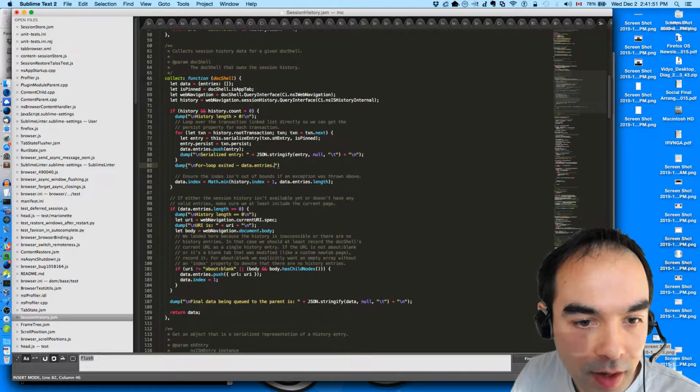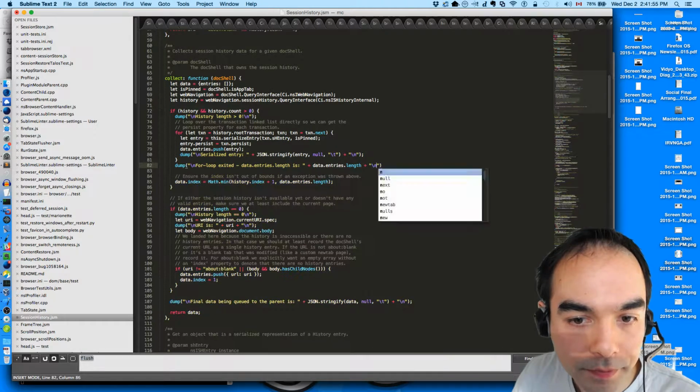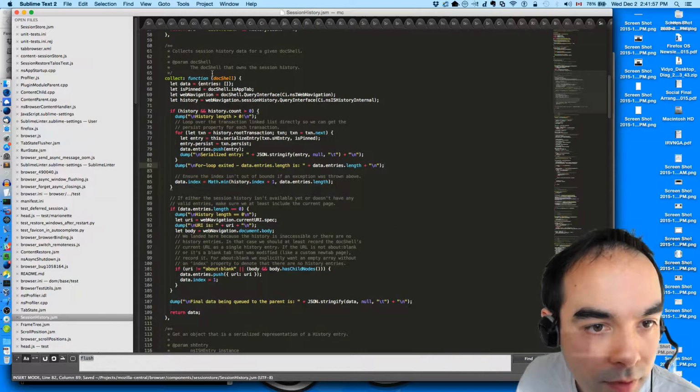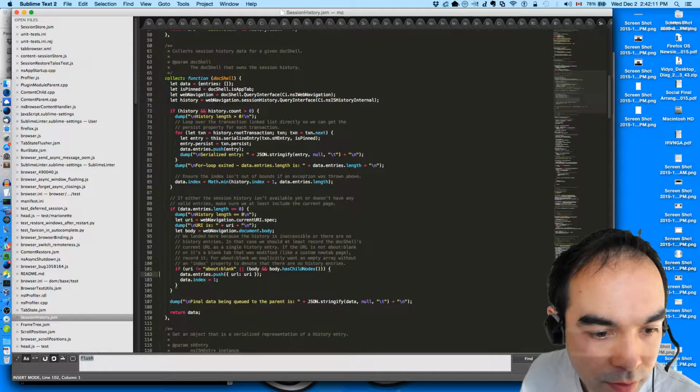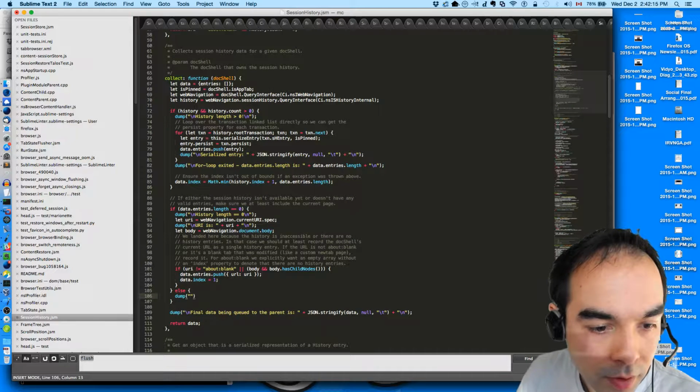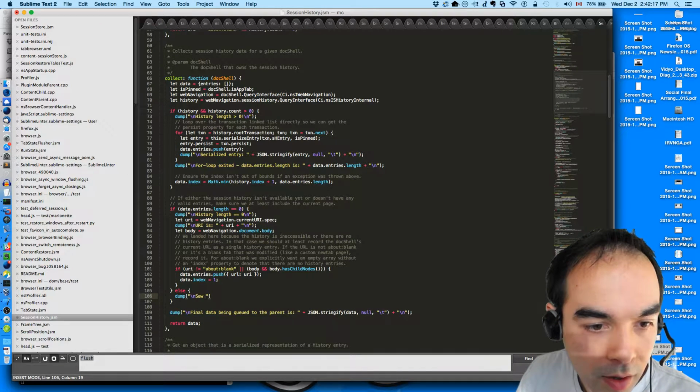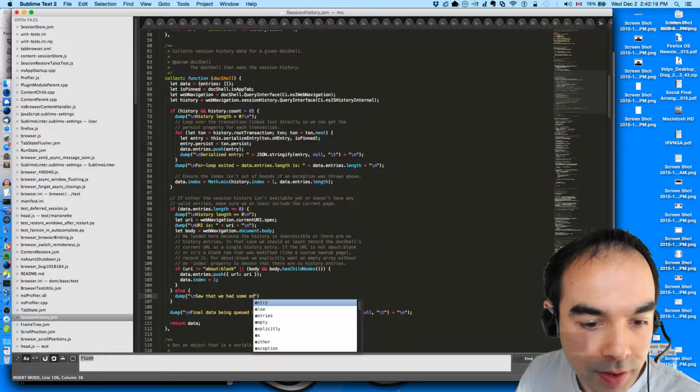Data entries length is data entries length. Else dump, saw that we had some entries.